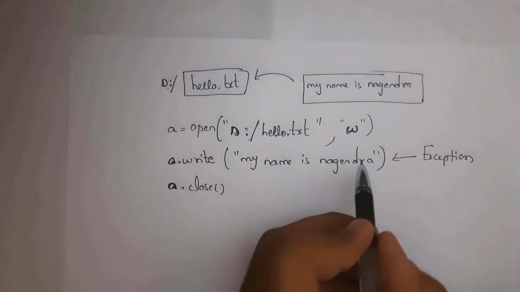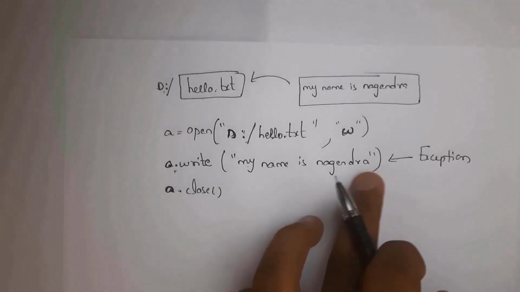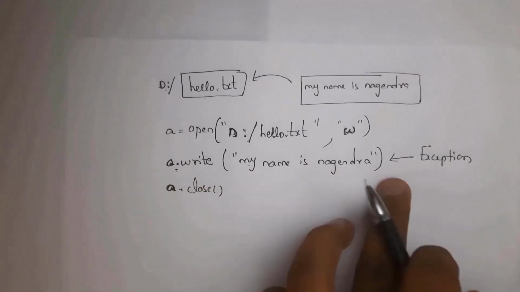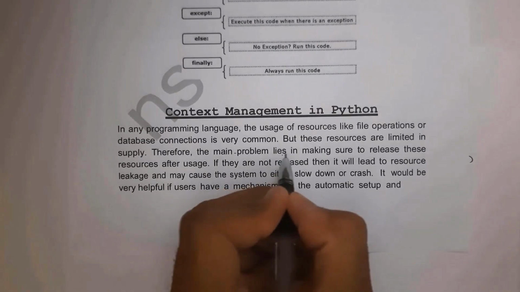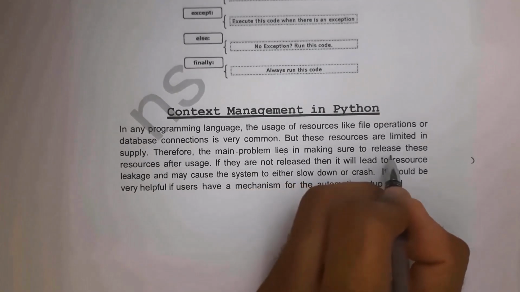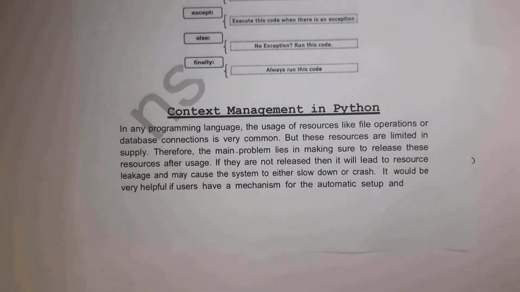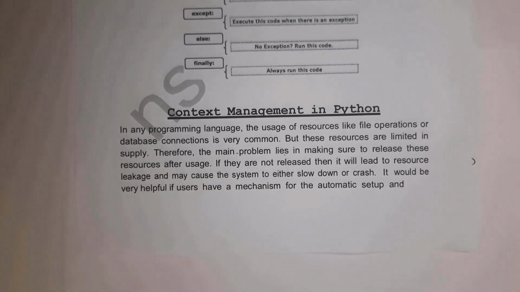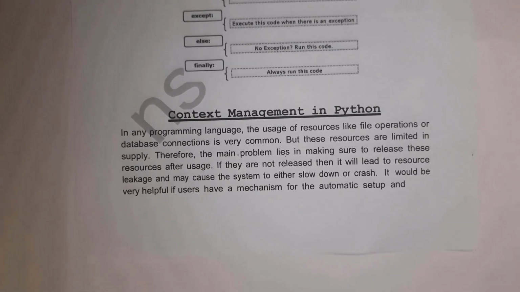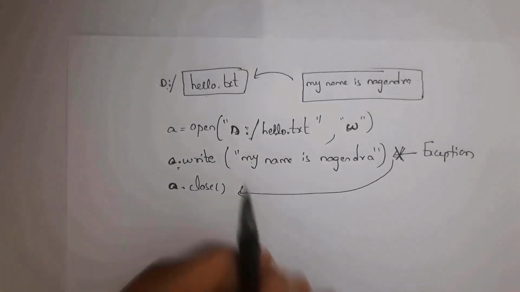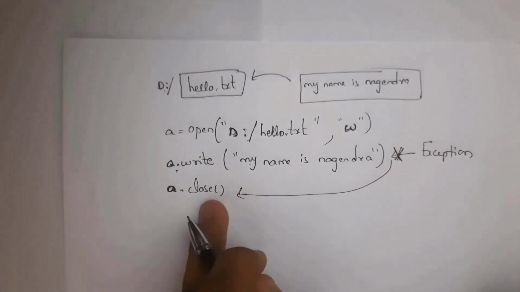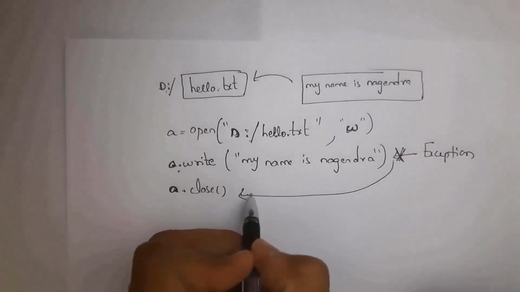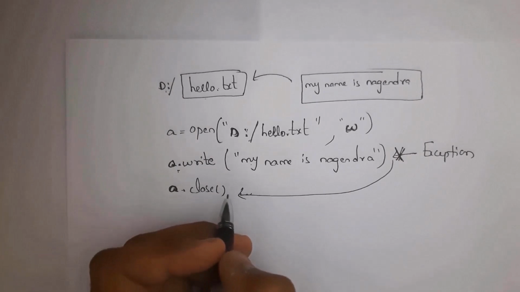For example, suppose an exception occurred while writing this line of code. Whenever any exception occurs while writing this line of code, it will stop execution here and it will not close this file. The main problem lies in making sure to release these resources after usage. Whenever you use any resource, we definitely need to release it after usage. If you don't release these resources, then your system may slow down or crash. Here in this example, whenever an exception occurs while writing this line of code, it will not close this file. But whenever we don't close our file, our system may slow down or crash.